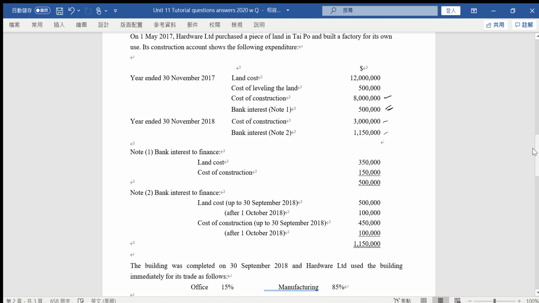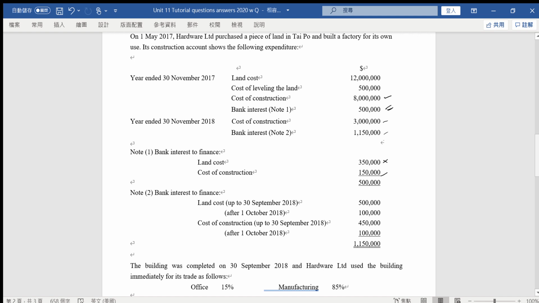Okay, and 350,000 is related to the land cost. That's why this cannot become any depreciation allowance, cannot be capitalized. Only this portion, 150,000, the interest related to the cost of the construction, can be capitalized.